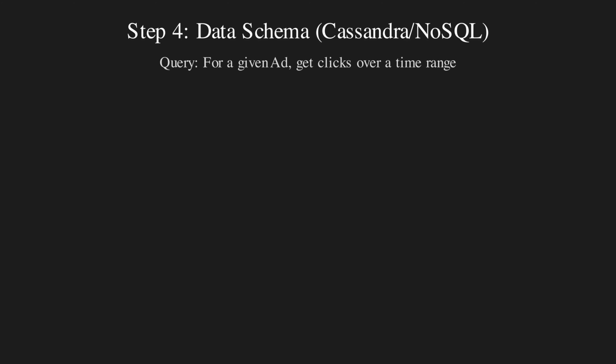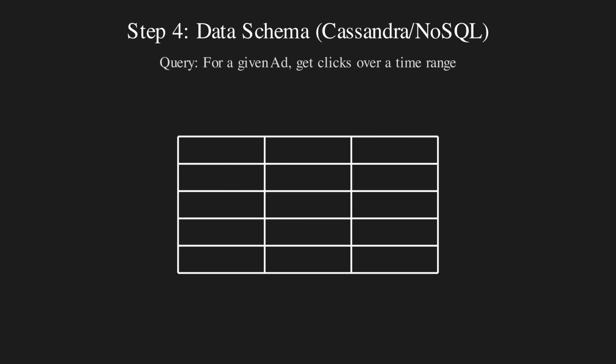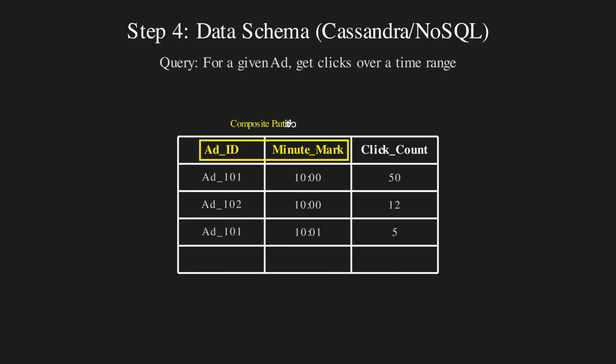Now for the database schema. Since we are dealing with massive write volume, a standard SQL table might lock up. We choose a NoSQL store like Cassandra or ScyllaDB. These are optimized for fast writes. We don't store individual user clicks here. We only store the aggregates. For example, for ad 101 at 10 o'clock a.m., we simply record 50 clicks. At 10:01, we record the next batch.